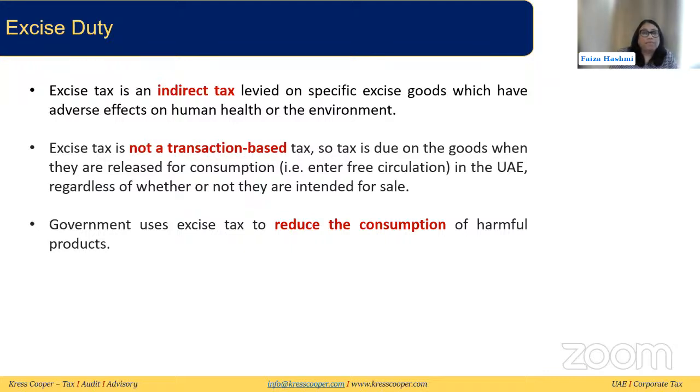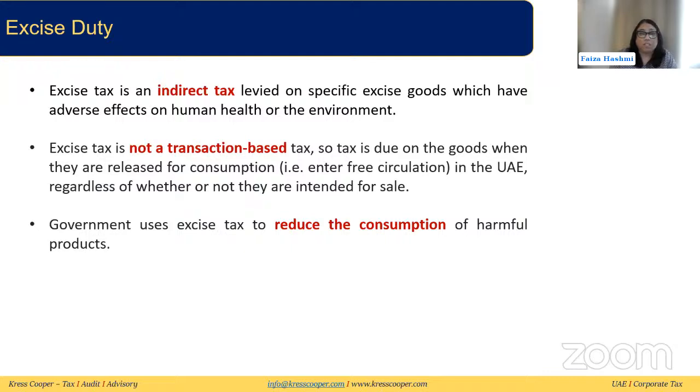Excise tax specifically is levied on only certain goods. Under the law, as we discussed in the last webinar, there are certain goods that are specifically deemed as harmful, and those are the ones that excise tax has been applied on. They are considered excisable goods because they have an adverse effect on human health and on the environment. The government uses this excise tax to reduce the consumption of those harmful products. This in turn helps them in lowering the effect on the public healthcare system.